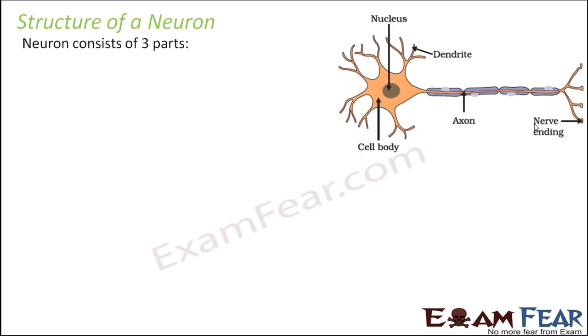A neuron's structure broadly consists of three parts. What are those three parts? The cyton, the dendrites, and the axon. These are the three important parts of a neuron. What is the cyton? The cyton is nothing but the cell body. This orange colored structure which you see is the cyton, or cell body.